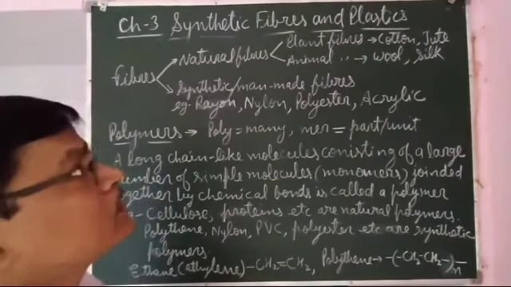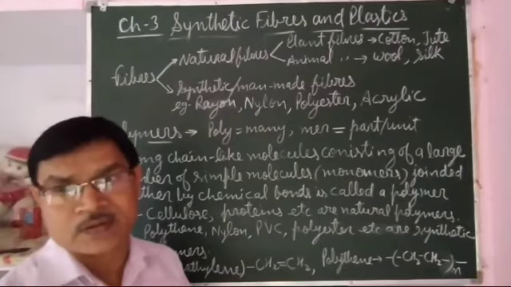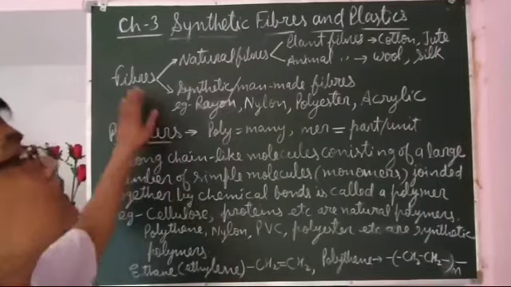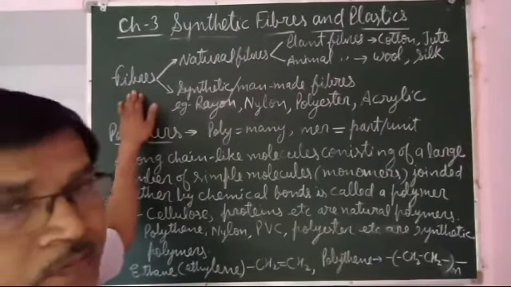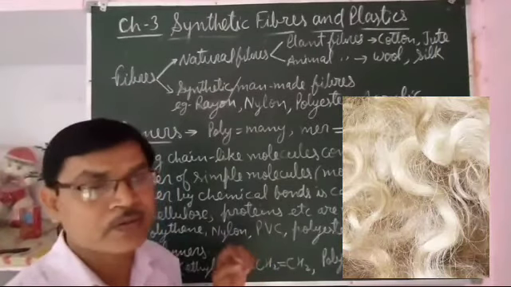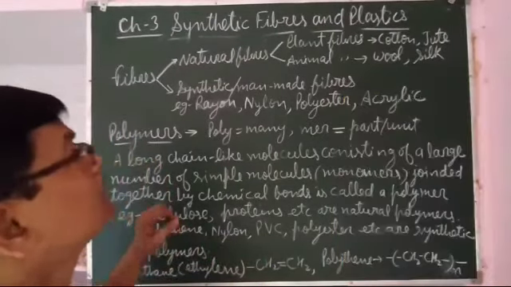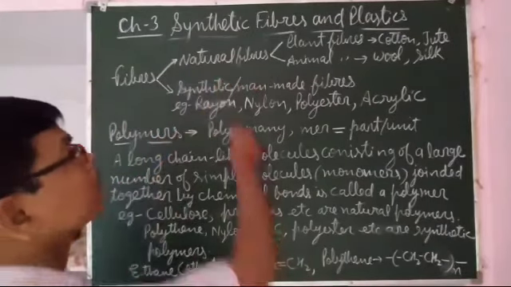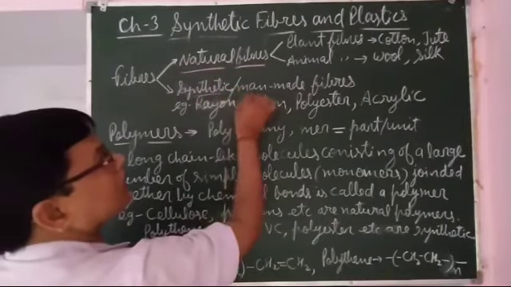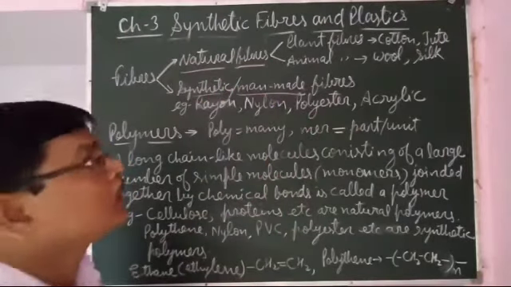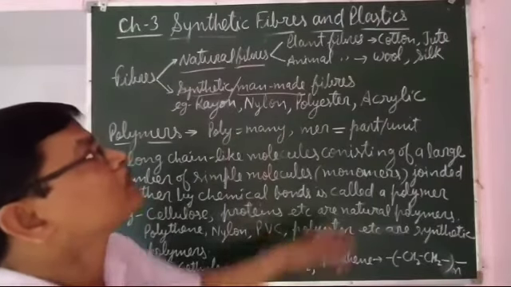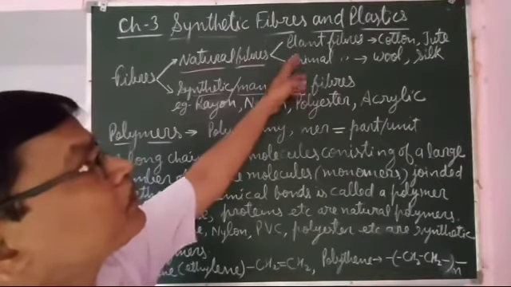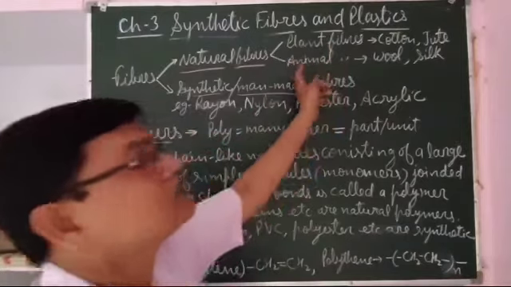In earlier class, we have studied about fibers and fabric in class 7. So, fibers, what are fibers? Fibers are the thin strands of which yarn is made. Fibers are of mainly two types, that is natural fiber and synthetic or man-made fibers. Natural fibers again are of two types on the basis of the source from where they are obtained, that is plant fiber and animal fiber.